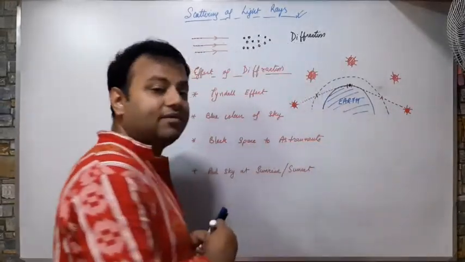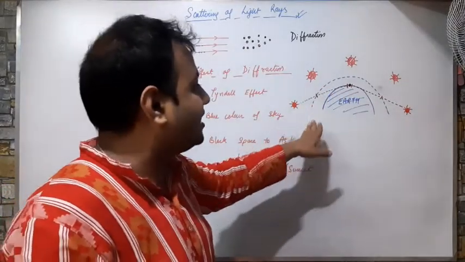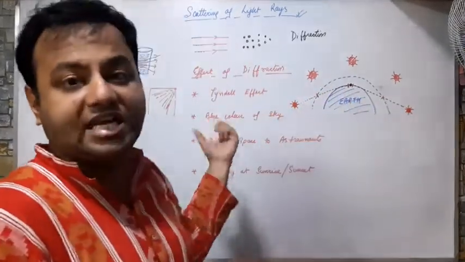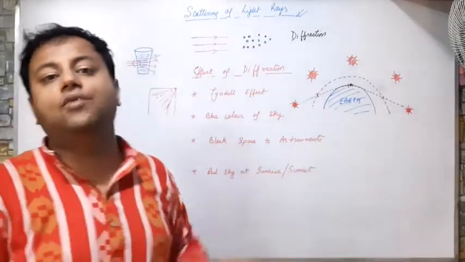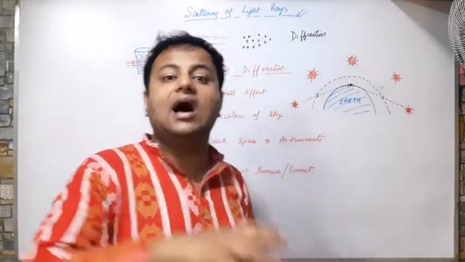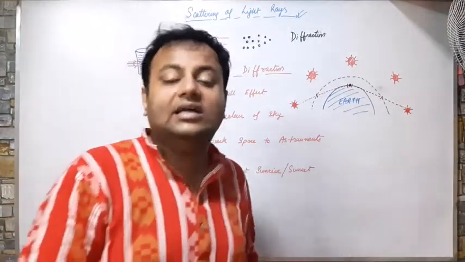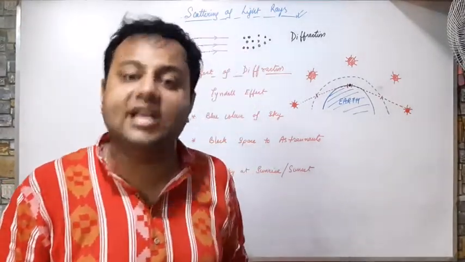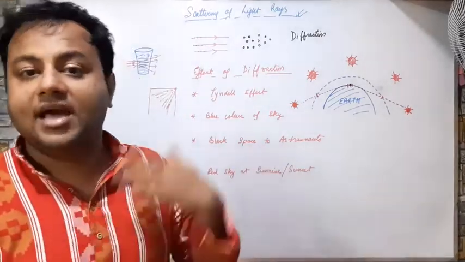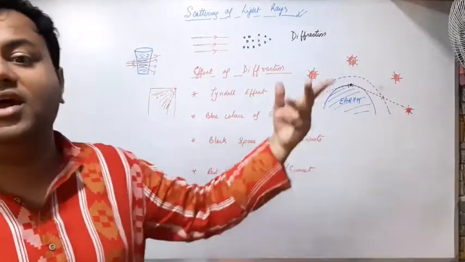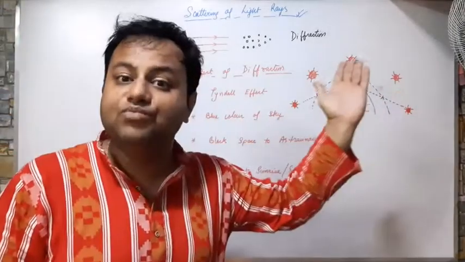I am repeating once again. During sunrise and sunset, the light of the sun has to travel a very long distance inside our Earth's atmosphere. Due to this long span of traveling, a large amount of scattering takes place. Due to this large amount of scattering, the colors of the shorter wavelength have vanished, and only the colors of the larger wavelength are visible to us. Hence, we can only see red, orange or yellow. That's why the sky appears red, orange or yellow during sunrise or sunset.